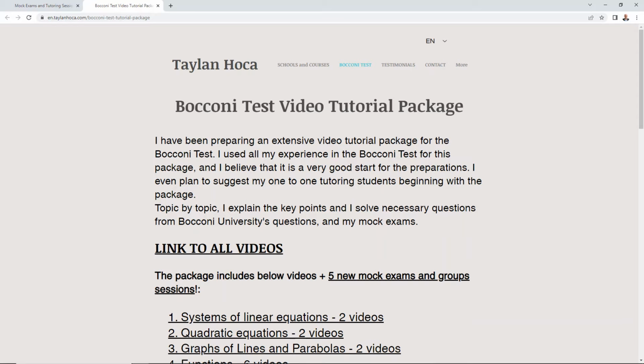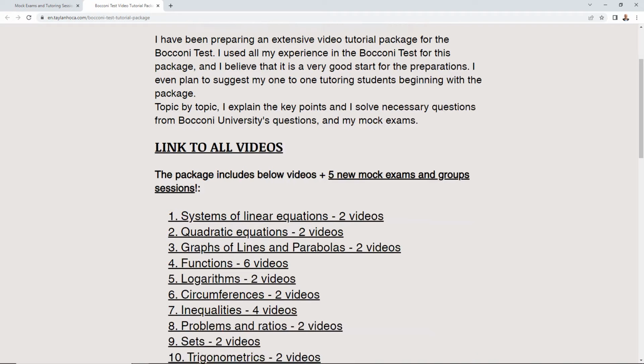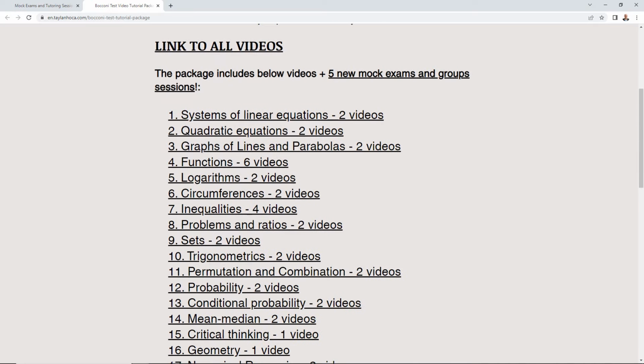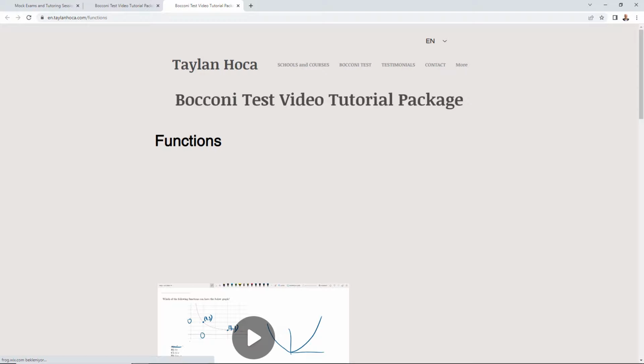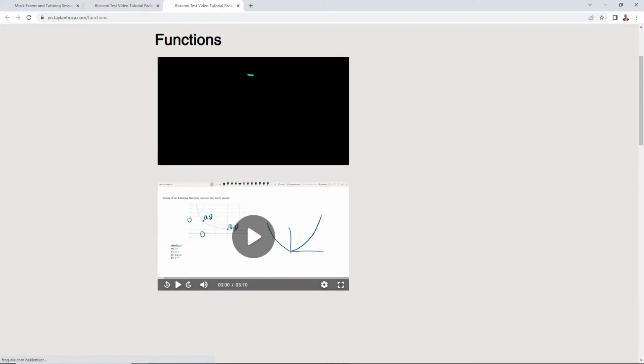What I do. So first, I included all topics that appear frequently in the Bocconi test. Systems of linear equations. I have seen this topic in all simulations in the test itself many times. Quadratic equations is a must. Graph of lines and parabolas. Functions. We have many function questions, and I have tried to incorporate all function topics in these videos.